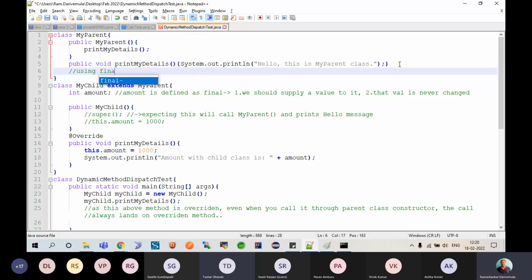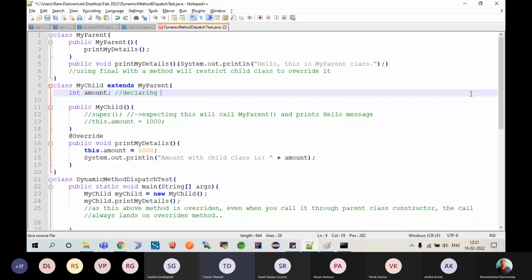Using final with a method will restrict the child class from overriding it. Now declaring a variable as final will restrict class methods from modifying it.